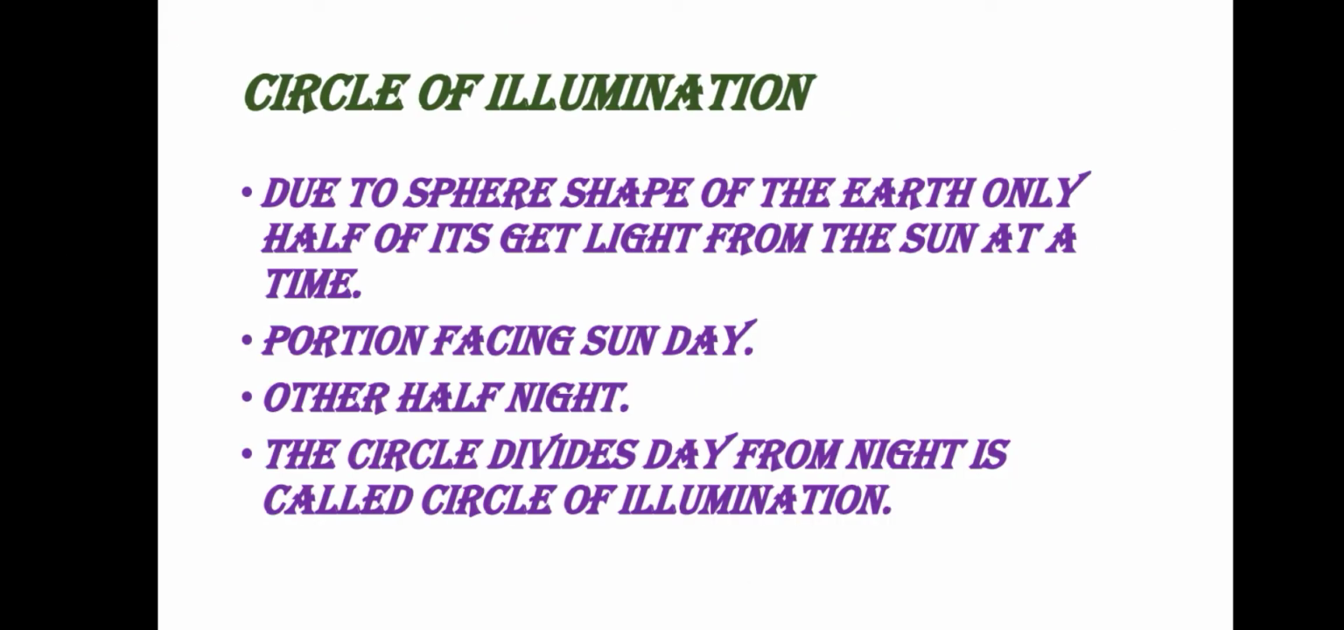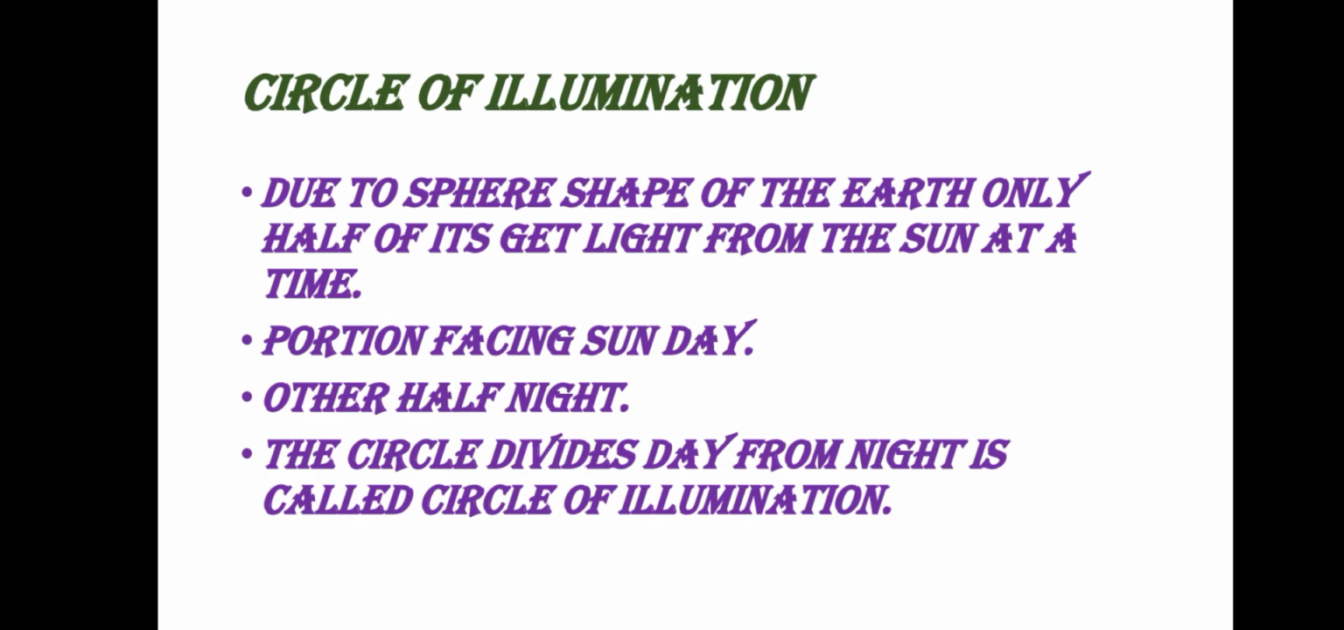And now let us go for the circle of illumination. What is meant by circle of illumination? So now tell me, what is the shape of the earth? Actually, the shape of the earth is accurately a geoid. We went through this in chapter 1. We can say it resembles a sphere, right?